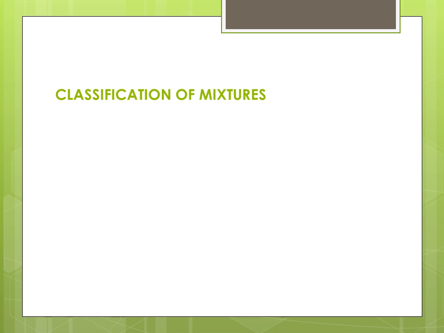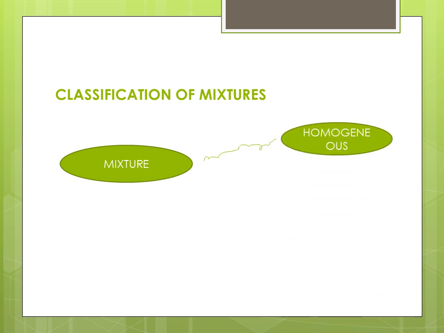Mixtures can be classified into two categories. They are homogeneous mixtures and heterogeneous mixtures. So mixtures can be classified into two types, homogeneous and heterogeneous mixtures.